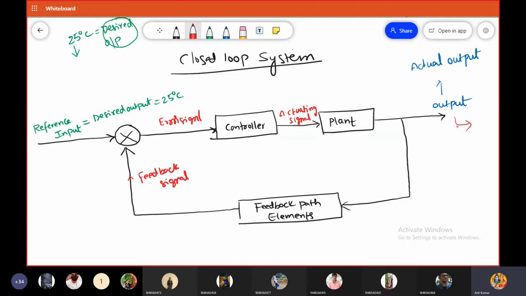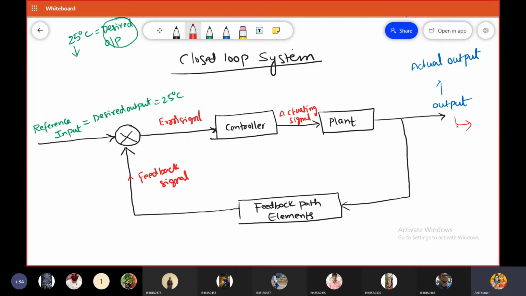Because of this particular reason, the closed loop control systems are also called automatic control systems. This is the first point.